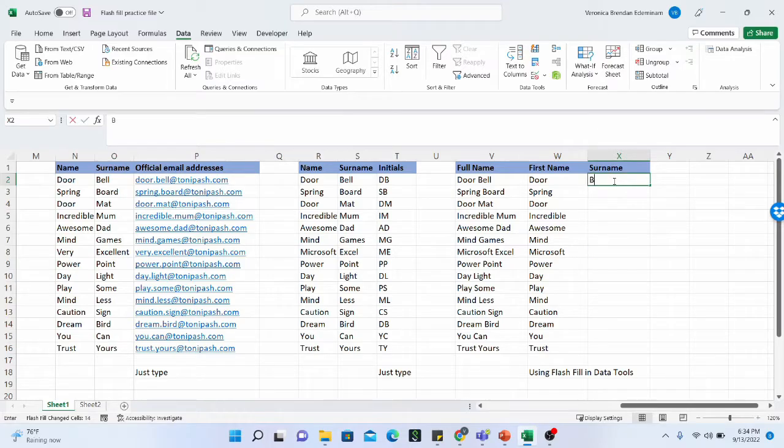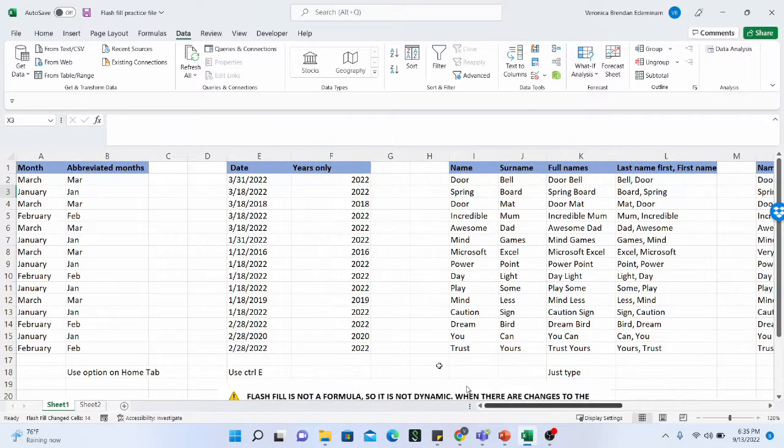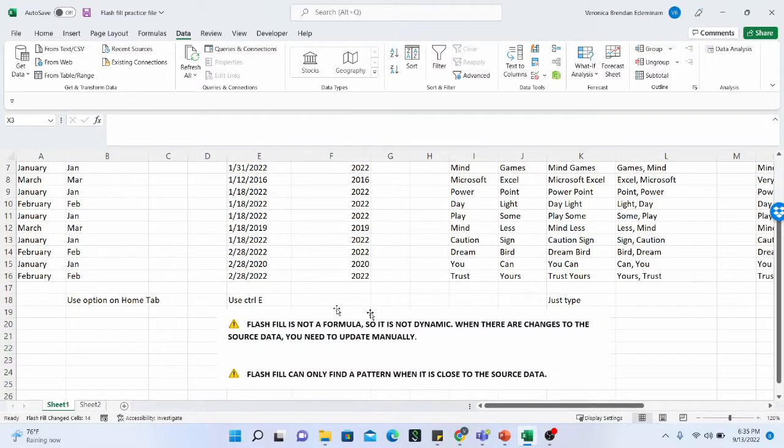And this is what I have. Very incredible. So the next one is Bell, and I am going to do the same. This time I select an empty cell just below the first cell where I typed the information that has the pattern that I want Excel to flash fill for me. As I click on this flash fill button, this is what I have. So these are the various ways that we can use flash fill.